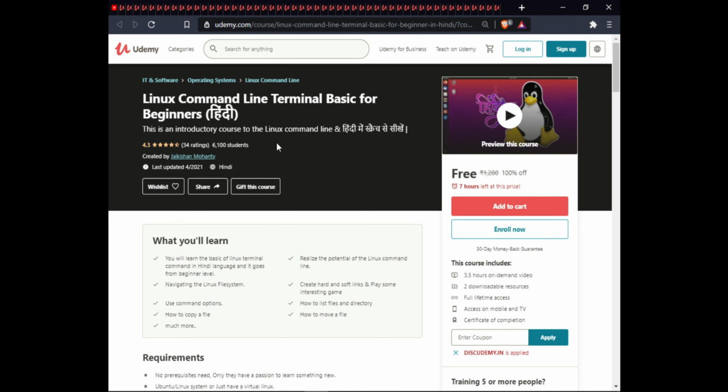The next course is Linux Command Line Terminal Basics for Beginners. In this course, you will have an introduction to the Linux command line. This course is 3.5 hours on demand with 2 downloadable resources, full lifetime access, exam warranty, and certification.